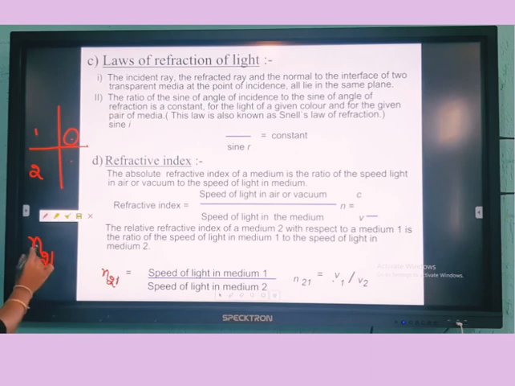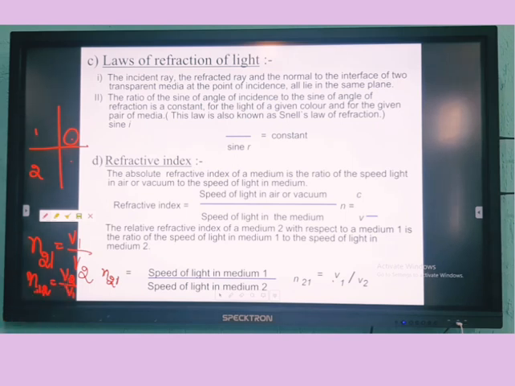Or else we can take n12, which is given by v2 by v1. Just the reciprocal, when we ask with respect to the second medium for the first medium.